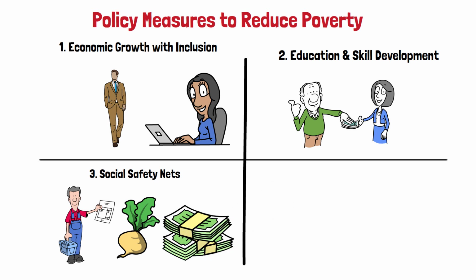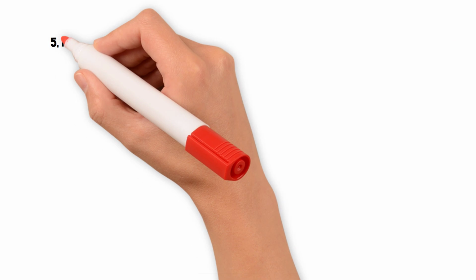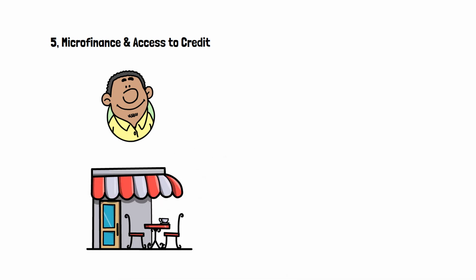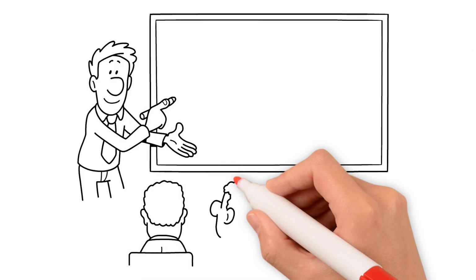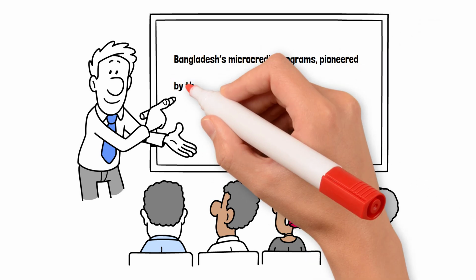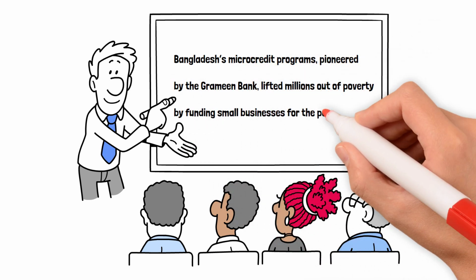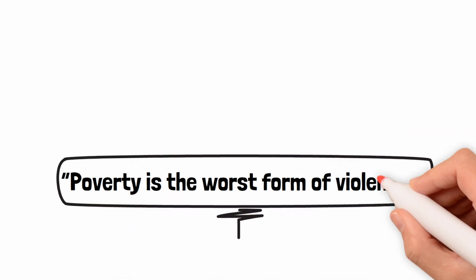4. Progressive taxation, taxing higher incomes more to fund public services. 5. Microfinance and access to credit, helping small entrepreneurs start businesses. 6. Price stability policies, controlling inflation to protect purchasing power. Case study, Bangladesh's microcredit programs, pioneered by the Grameen Bank, lifted millions out of poverty by funding small businesses for the poor. Famous quote, "Poverty is the worst form of violence."